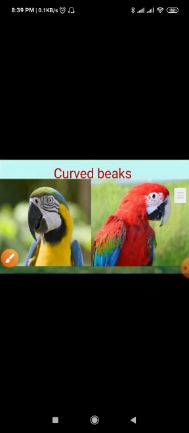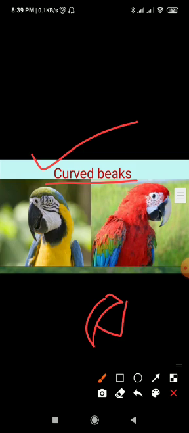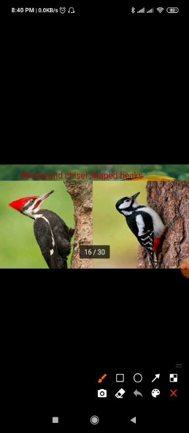Next is the curved beak. Curved means curved downward. Nut-eating birds like the parrot have curved beaks. The curved beak of a parrot helps it to crack nuts and hard fruits. They can crack the nuts or hard fruit with the help of their curved beak. Next is strong and chisel-shaped beaks.